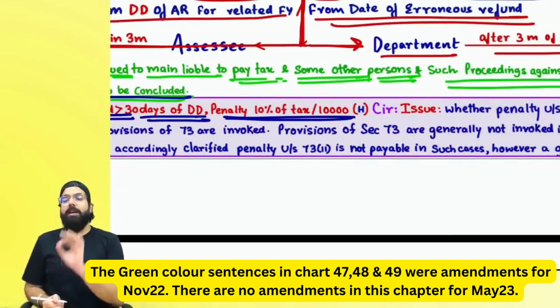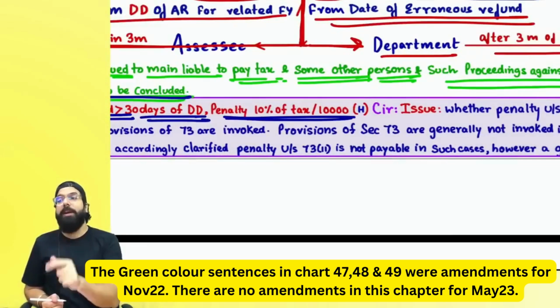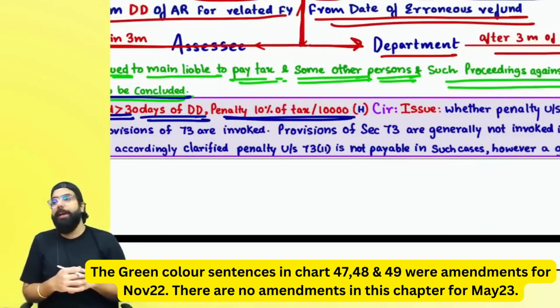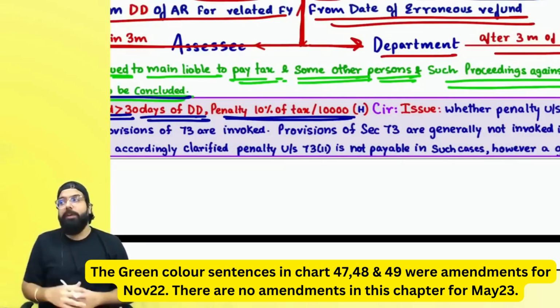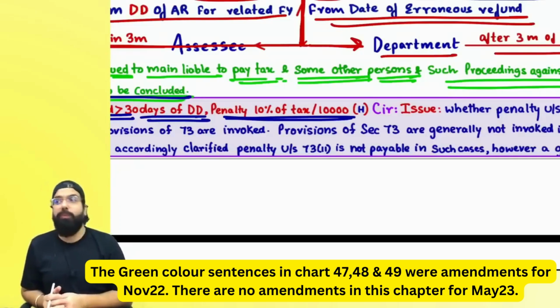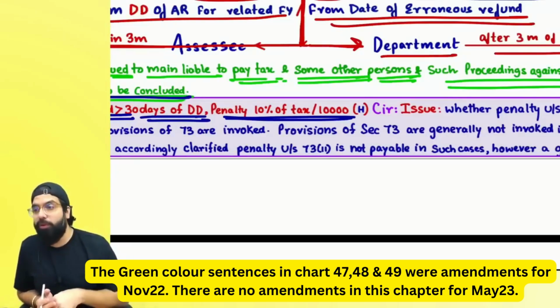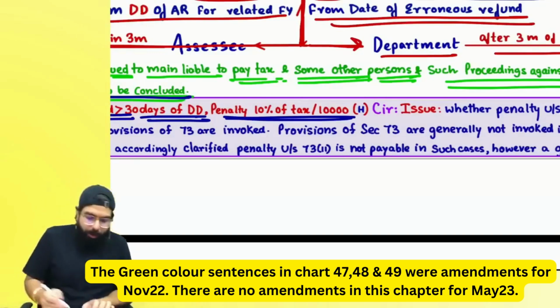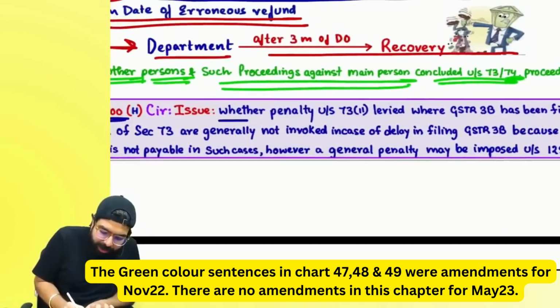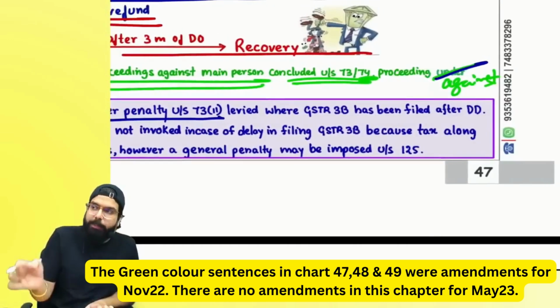So if you filed a return, self-assessed your tax, did not make the payment and filed your return, then only this penalty applies, wherein they are telling, sir, how much? Sir, 10% of the tax or 10,000, whichever is higher. But for that also the officer will have to give you a show cause notice and then a demand and then take the penalty amount. It says over here, circular came, whether penalty under 73 11, which is 10% or 10,000, has to be paid,